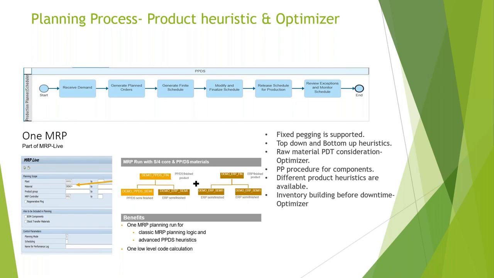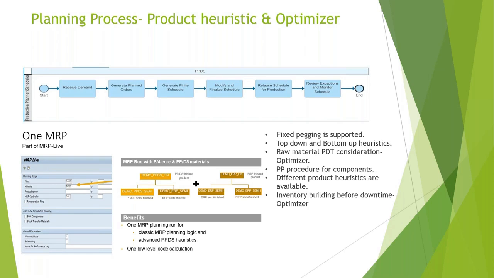So if you have one raw material or one component where your planned delivery time is 60 days, say it's shipped from some far location, so your transit time is 60 days. In that case, as per my production version, the production will only take, let's say, 1 week. So my finished product would be much earlier than my component, but that cannot happen in the real case because I cannot start the production without having the component.